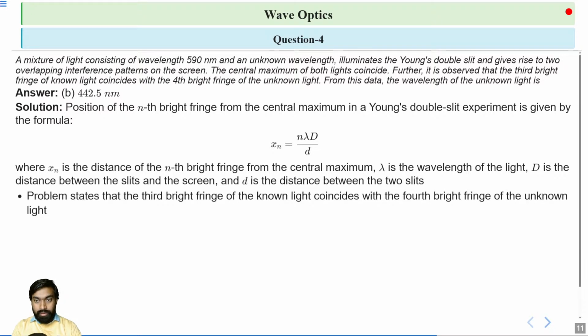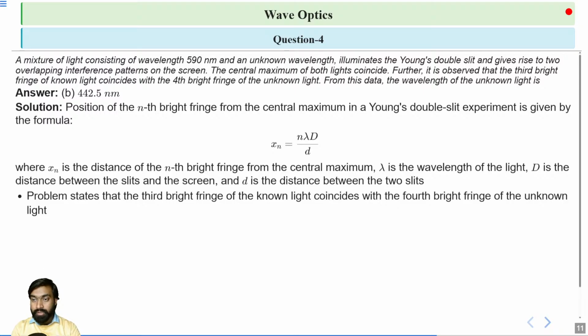Now it is given in the question that the third bright fringe of known light coincides with the fourth bright fringe of the unknown light. So what will be the next step to solve this question from this information?